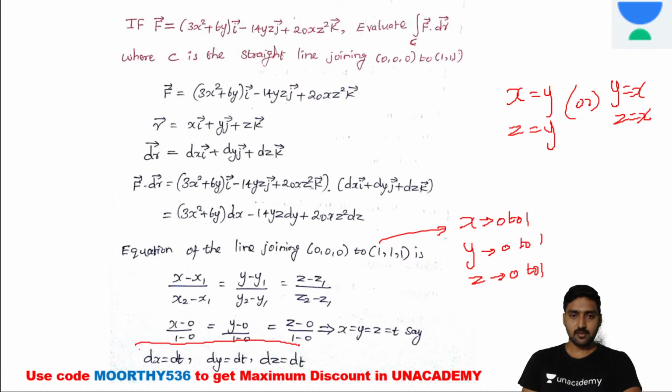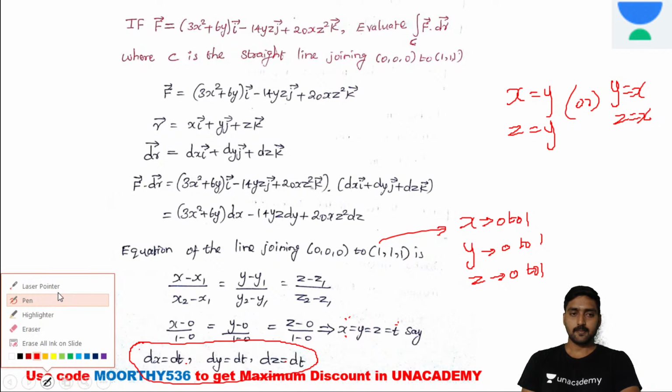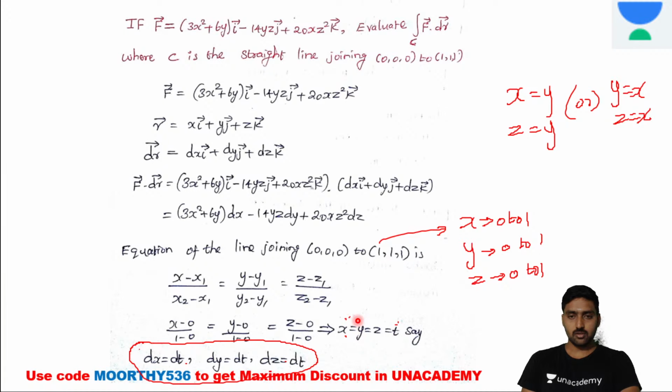Now the differentiation: x is equal to t, y is equal to t, z is equal to t. If you differentiate, dx is equal to dt, dy is equal to dt, dz is equal to dt. We differentiate on both sides. Now t varies from: if x is equal to 0, t is equal to 0; if x is equal to 1, t is equal to 1. Likewise, if y is equal to 0, t is equal to 0; if y is equal to 1, t is equal to 1.